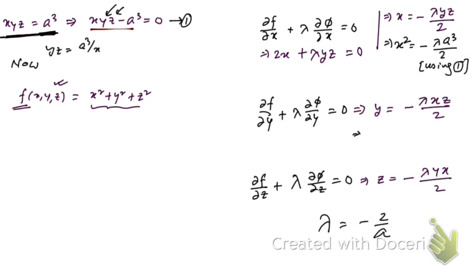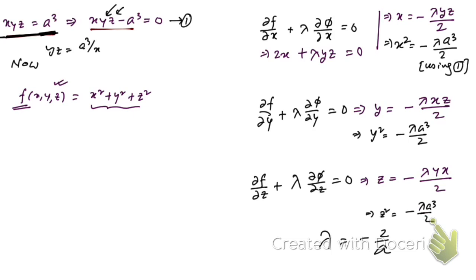Similarly, from here you're gonna get y square is equal to lambda a cube by 2, and similarly you can replace this y by a cube by z, and then you're gonna get this z square is equal to minus lambda a cube by 2. That's what you're gonna have. Hope you have understood this. Let me write it properly, minus lambda a cube by 2.